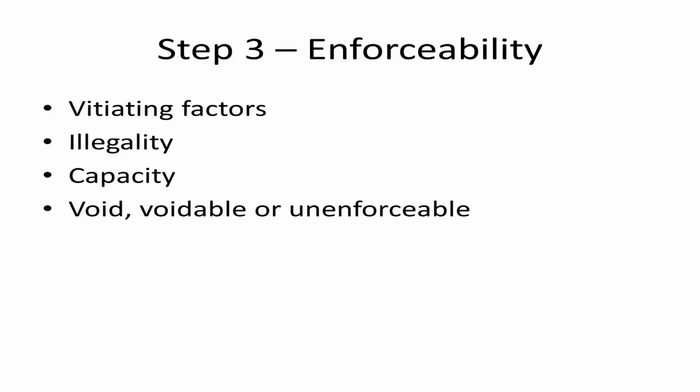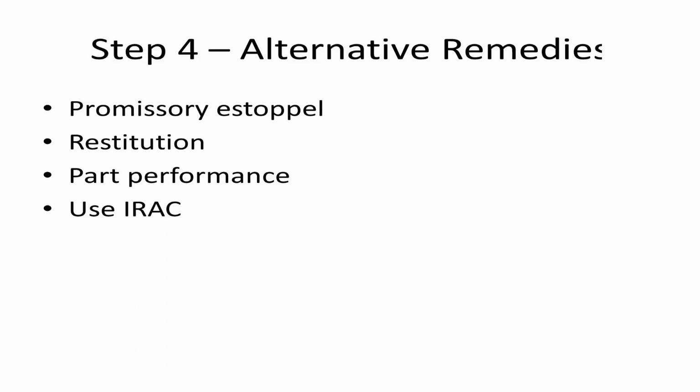Discuss any vitiating factors, illegality or lack of capacity, then explain the legal consequence for the contract. If there is no enforceable contract, consider alternative causes of action. Equitable doctrines may still provide relief. End every answer with a clear IRAC analysis and a supported conclusion.